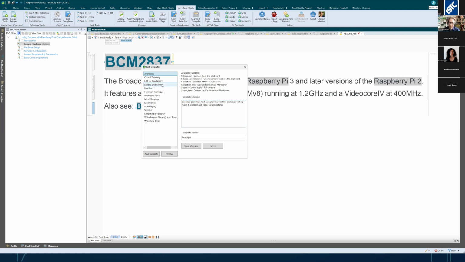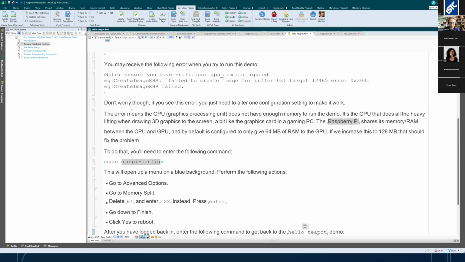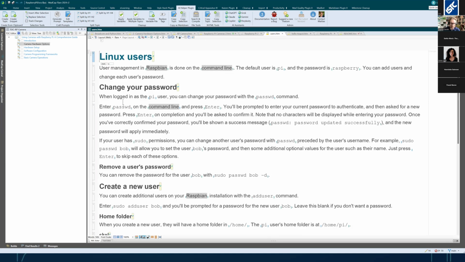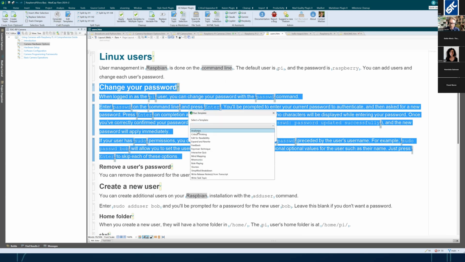The plugin comes with a few preloaded templates that may or may not be useful. I use them for learning sometimes. Like this one here: describe the selection text using familiar real-life analogies to help make it relatable and easier to understand. So if I'm working with a new project and I don't understand it, I might go in there and make a selection, copy it. Let's try it out, but let's not use the snippet topic because it's not working. Let's pick maybe this part here. So we have a selection here. Now I'm going to click generate prompt, and I'm going to pick the one that says analogies, and generate that prompt.